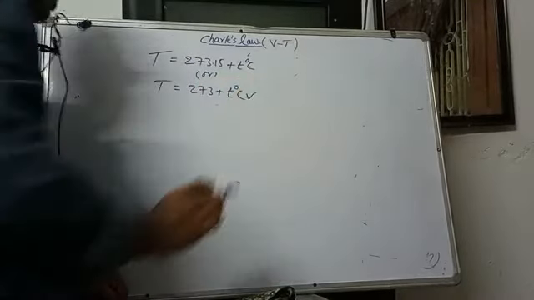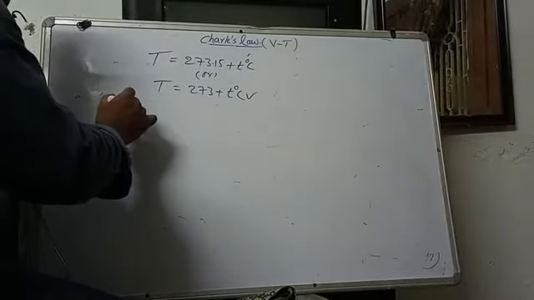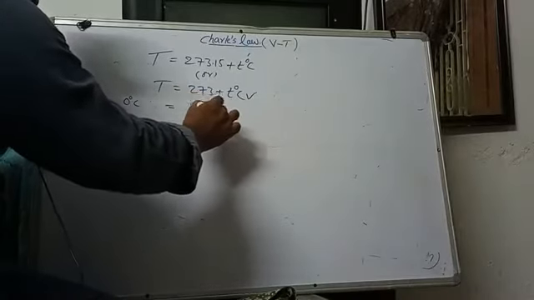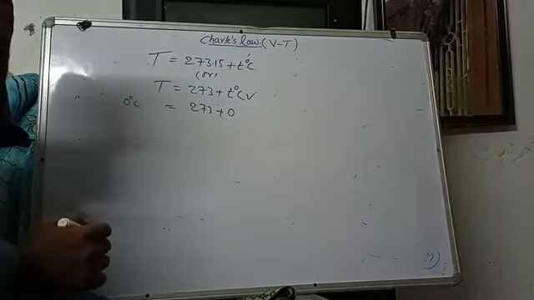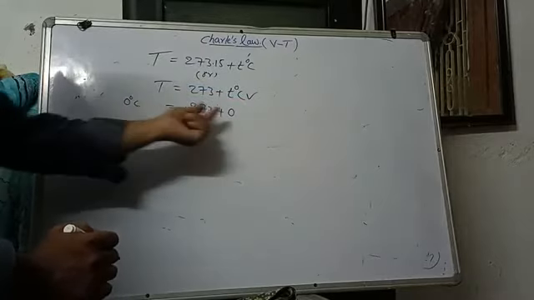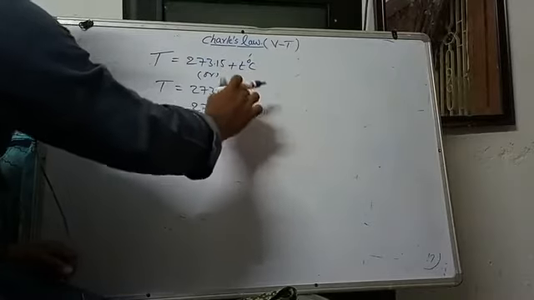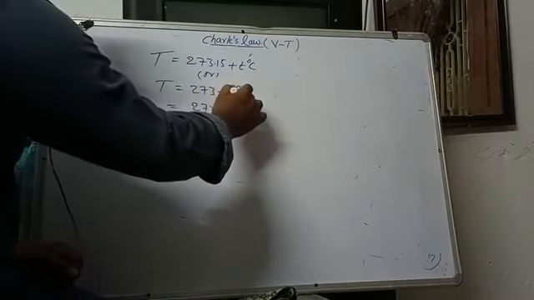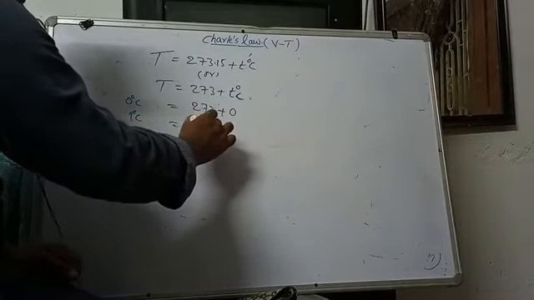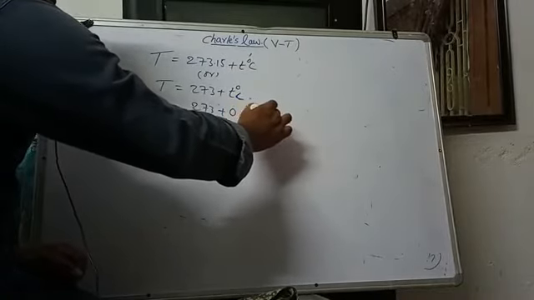Mostly we take this for simplification purposes. Suppose we have 0 degrees Celsius, it will be 273 plus 0, because t degrees Celsius means 0 degrees Celsius. Suppose you have 1 degree Celsius, 273 plus 1, how much? 274 Kelvin.